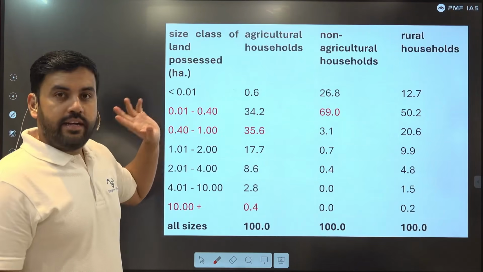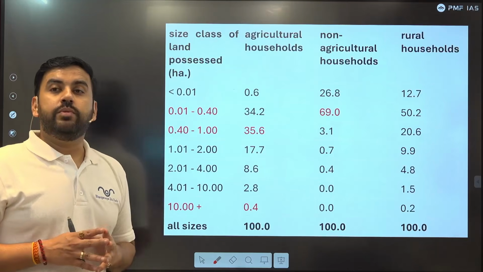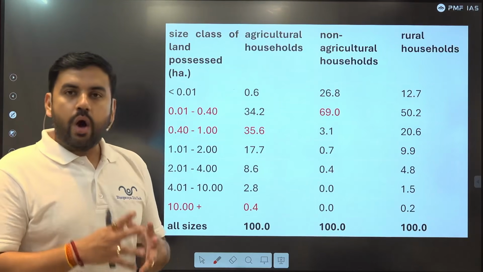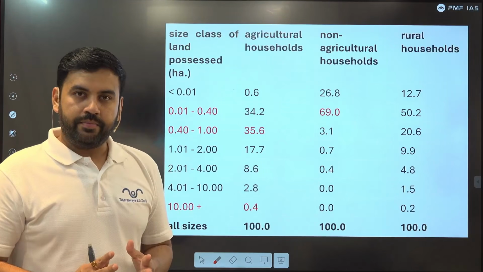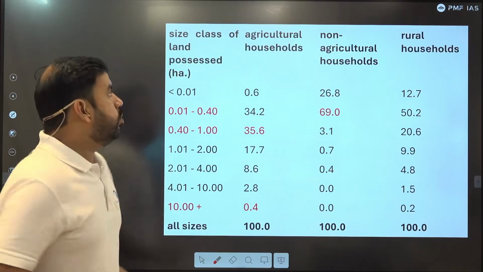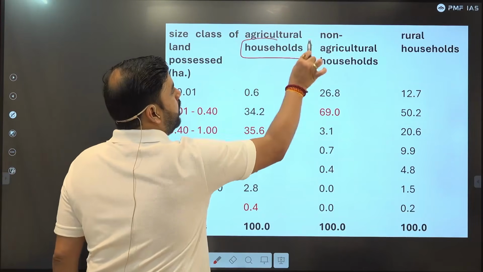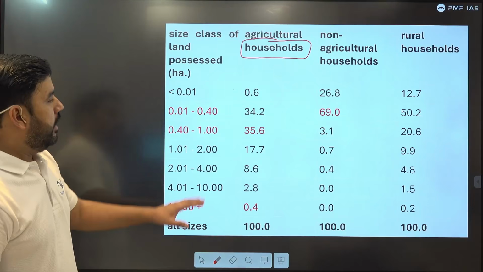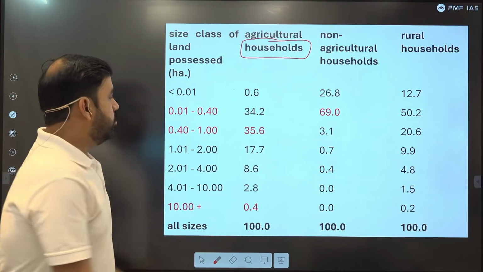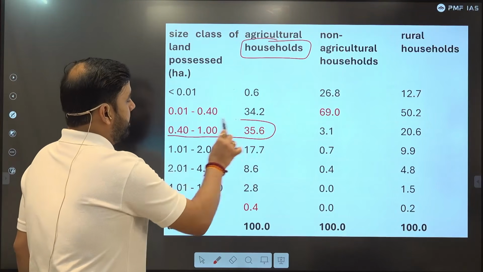The second important dimension that I am going to discuss is with respect to the holdings. How much land area do people have? For households involved in agriculture, the highest percentage comes to 0.4 to 1 hectares.